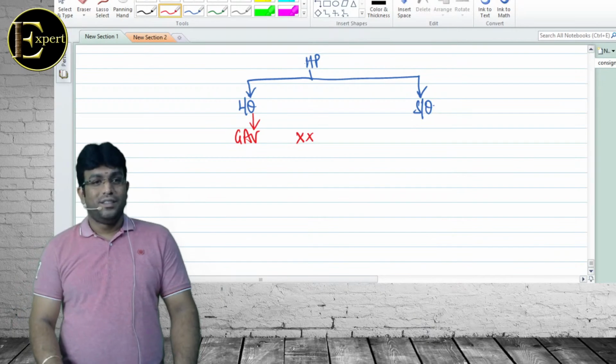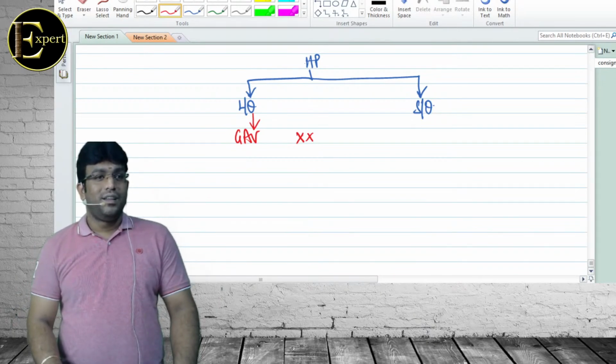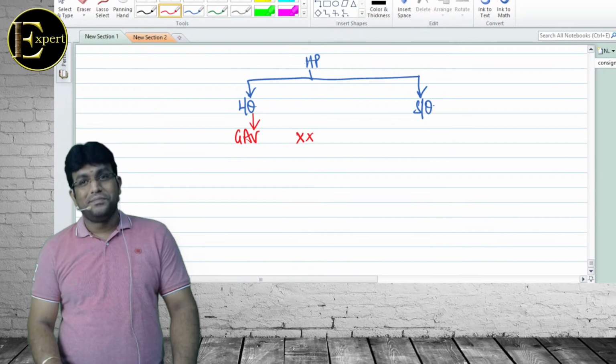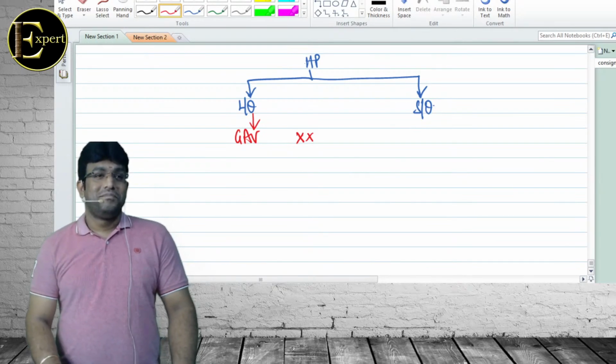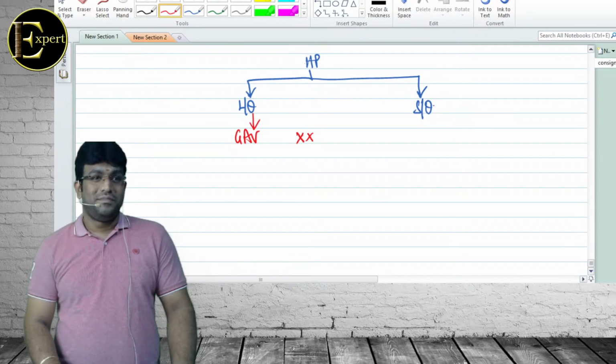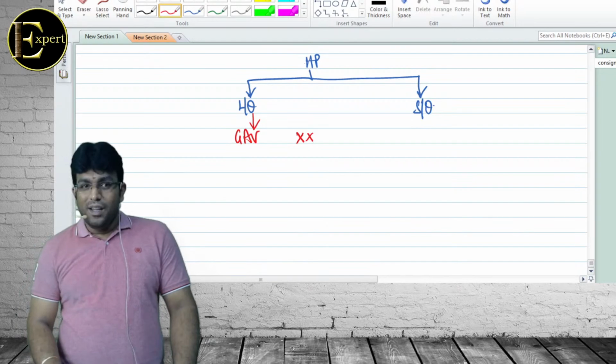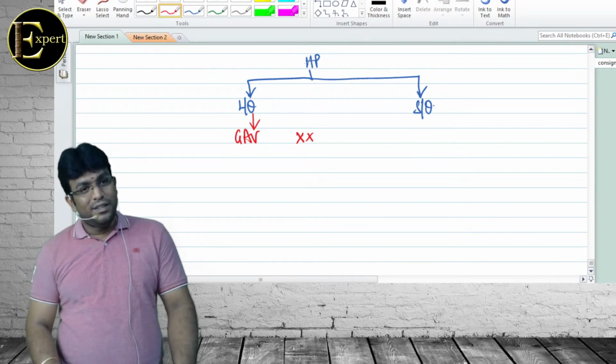Then stamp duty. Municipal value or standard rent is what you are saying. Yes. What is standard rent? Sir, मतलब expected rent.